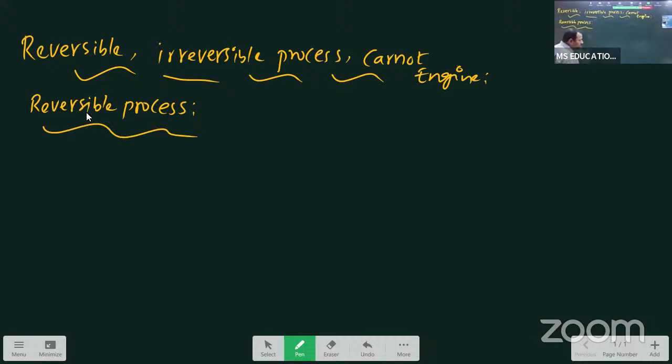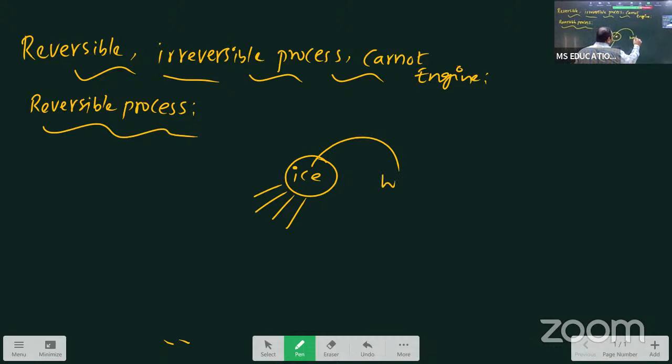What does reversible process mean? Example, you take ice. Ice is nothing but solid state. On heating, ice converts into water, solid state to liquid state. Again, on cooling, water converts into ice.